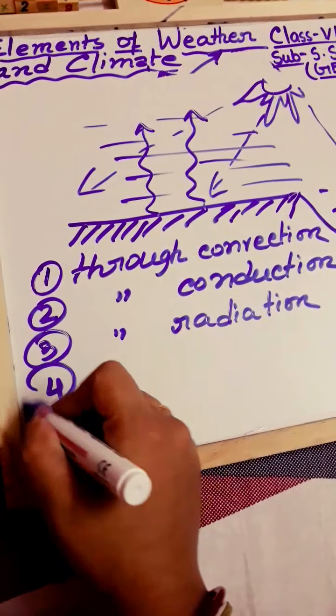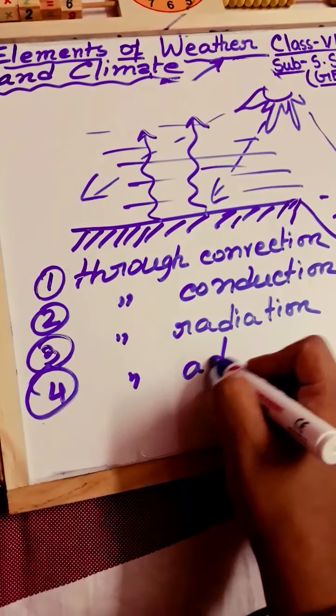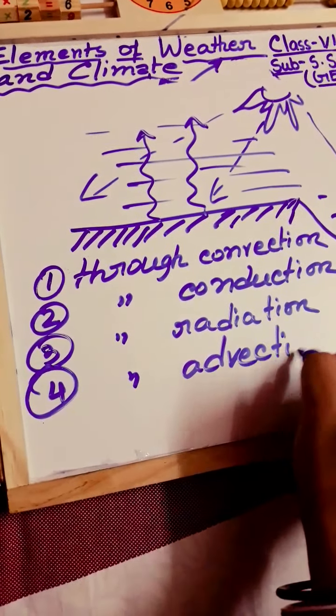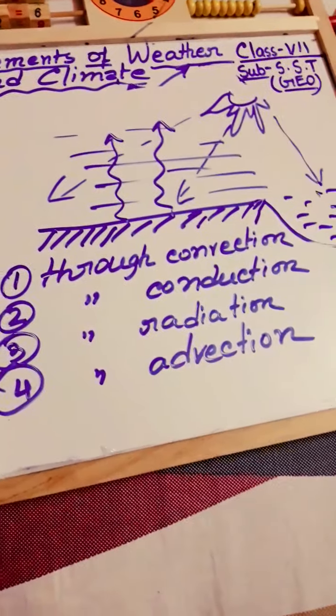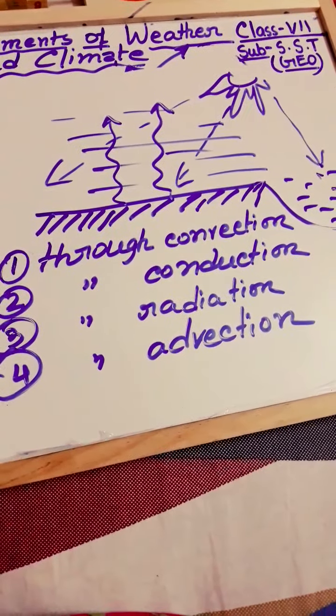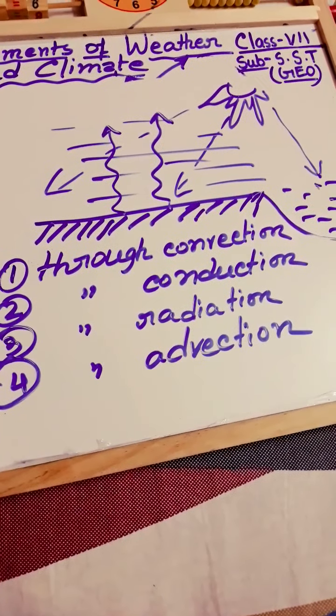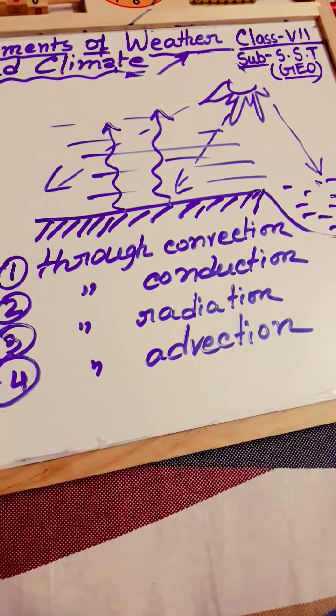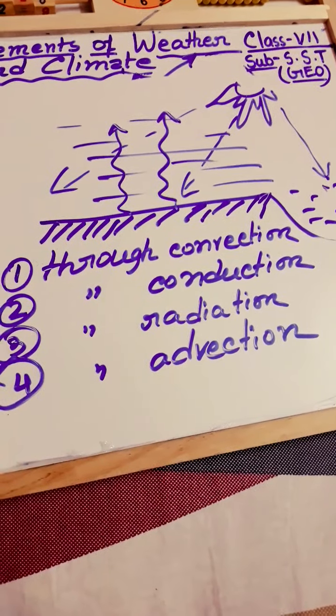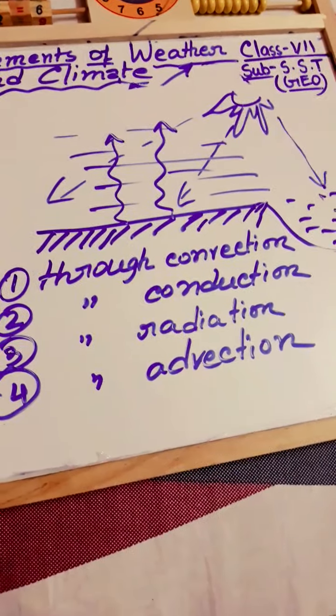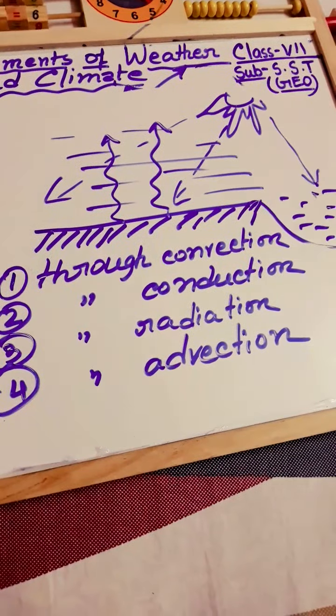Number 4, through advection. So these are the 4 different processes by which our Earth's atmosphere or Earth's surface is heated.